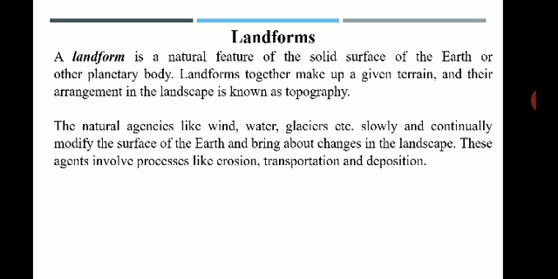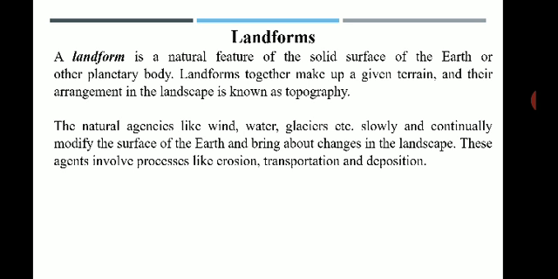So the natural agencies which are responsible for changing the earth into different landforms are the wind, water and glaciers. These are the chief agents. Slowly and continuously these agencies modify the surface of the earth and bring about changes in the landscape.